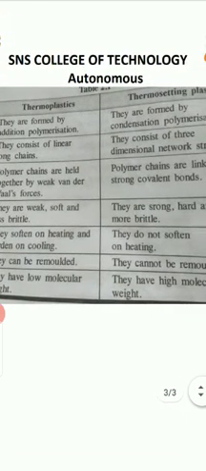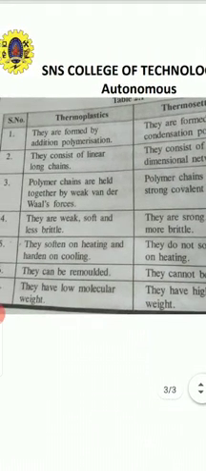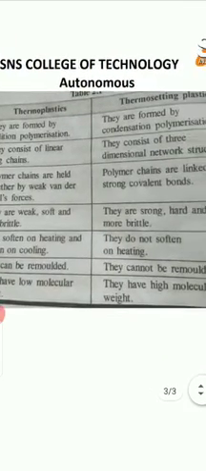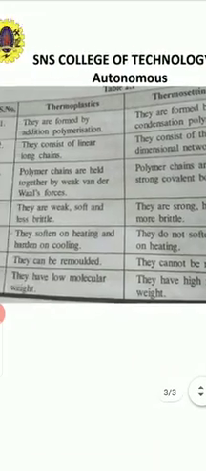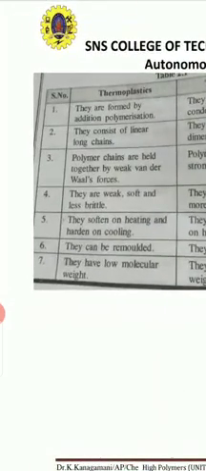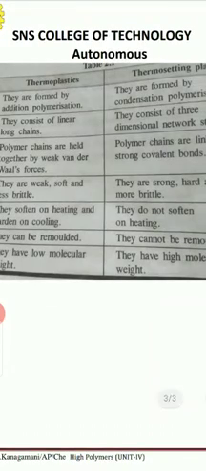Thermosetting plastics are held together by strong covalent bonds. Thermoplastics are weak, soft, and less brittle. Thermosetting plastics are strong, hard, and more brittle. Thermoplastics soften on heating and harden on cooling. Thermosetting plastics do not soften on heating. Thermoplastics can be remolded. Thermosetting plastics cannot be remolded.